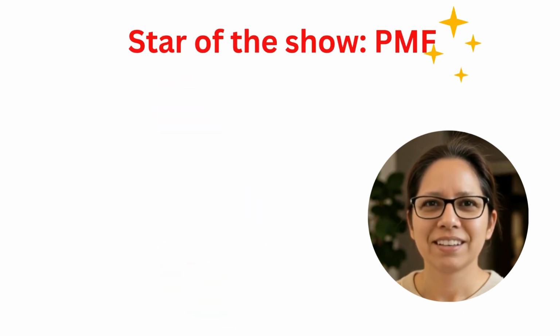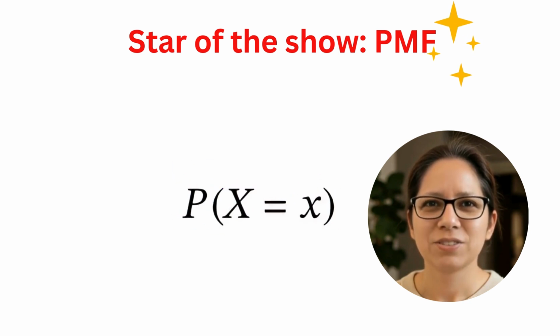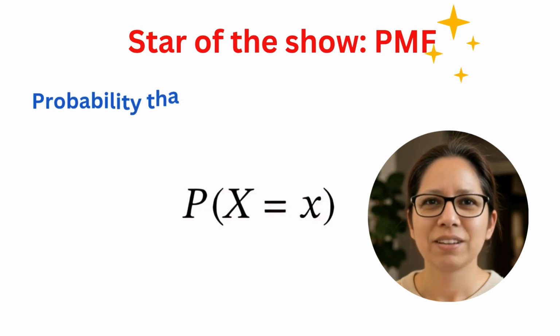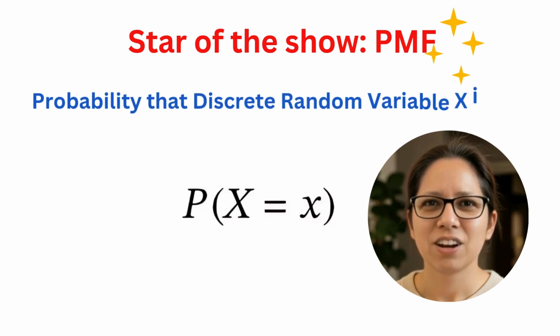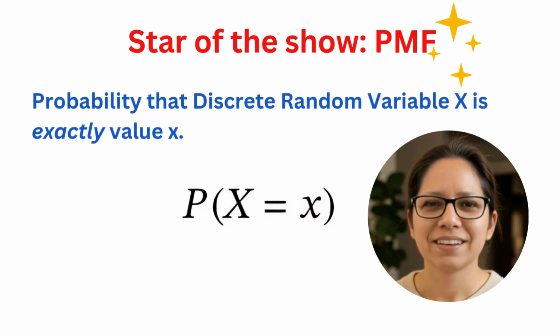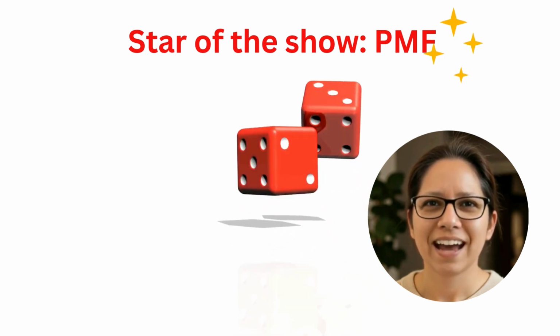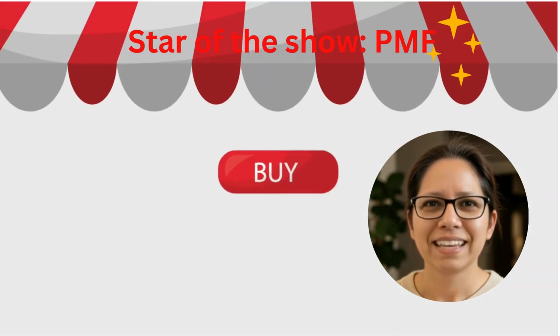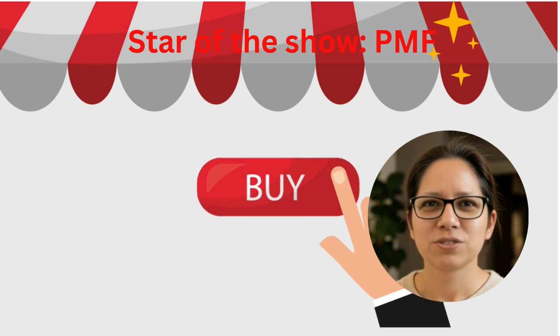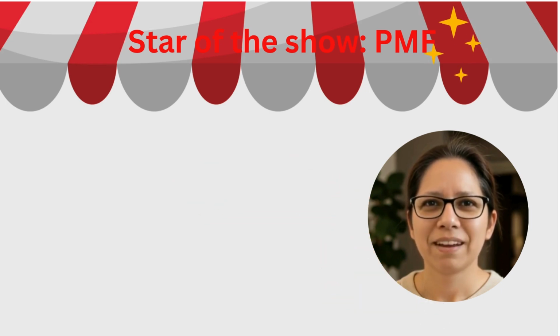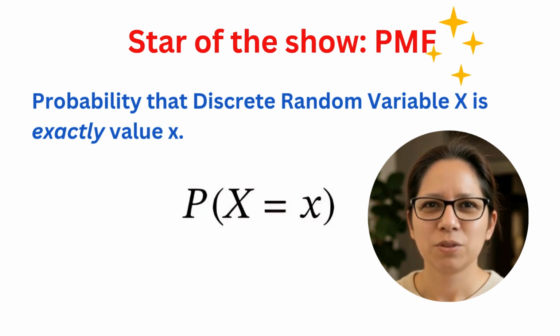Okay, drumroll please. Let's bring out our star, the probability mass function. The PMF, usually written as P(X = x), tells you the exact probability that our discrete random variable X takes on a specific value x. So if you're asking, what's the chance I roll exactly a 4 on this die? Or what's the probability exactly 3 out of 5 users click the buy button? The PMF is your answer, genie. It hands you the probability.